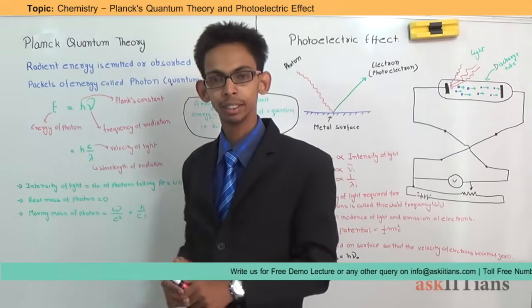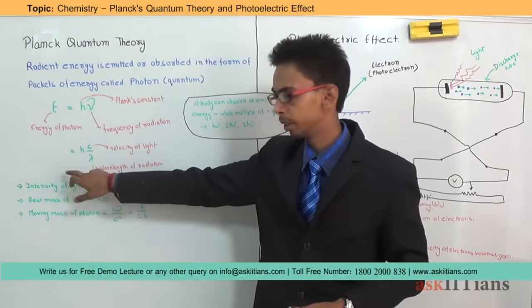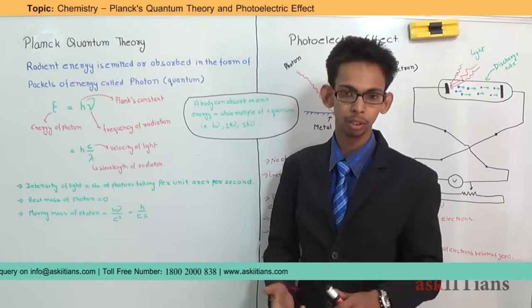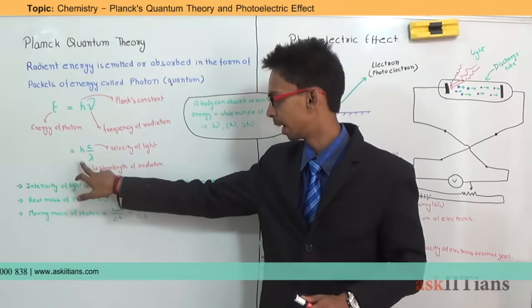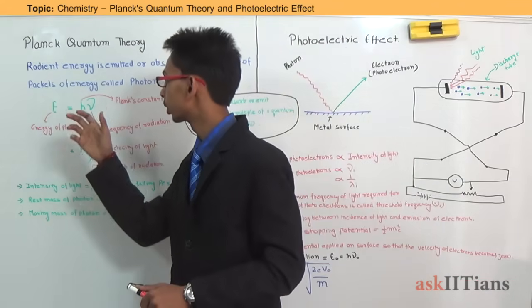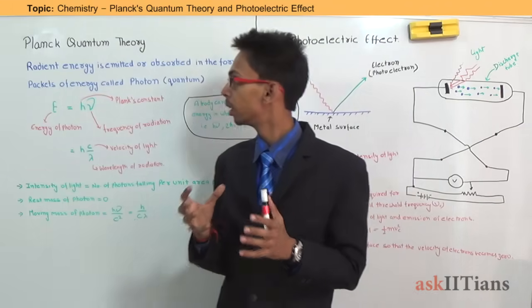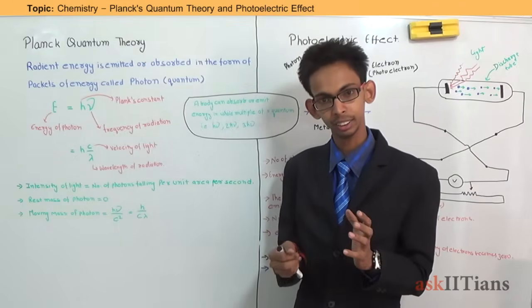This expression, E = h mu, gives the energy in terms of the frequency of light, or this can also be written in this form, hc upon lambda, where c is the velocity of light, that is 3 into 10 power 8 meter per second, and where lambda is the wavelength of light.